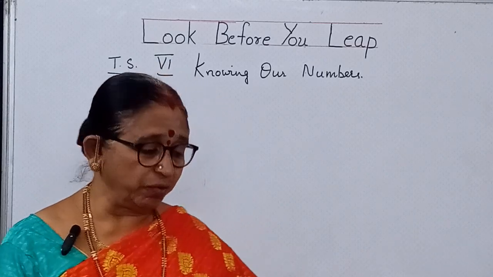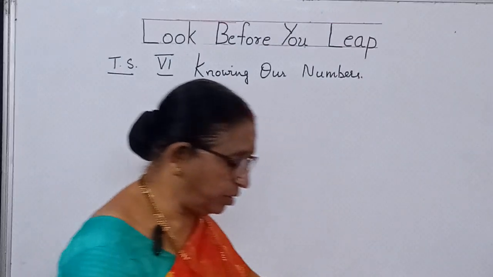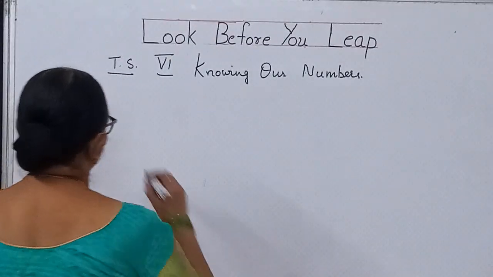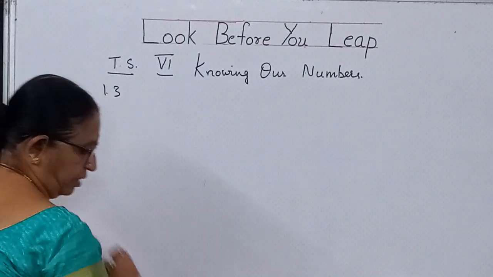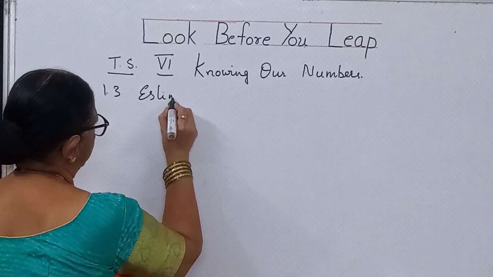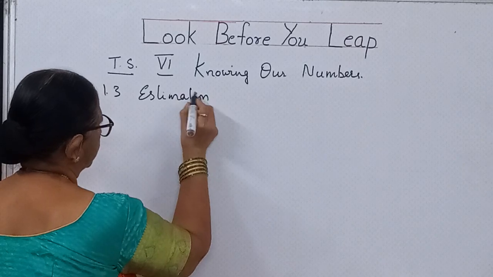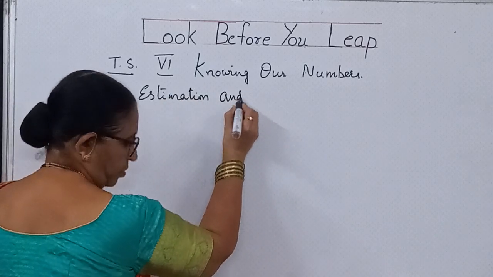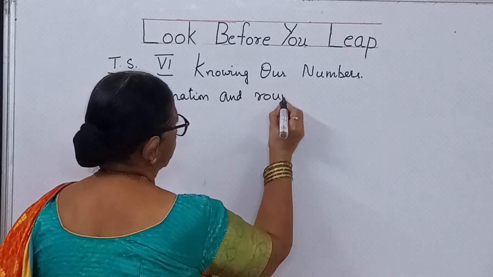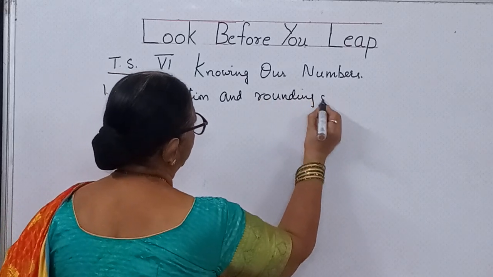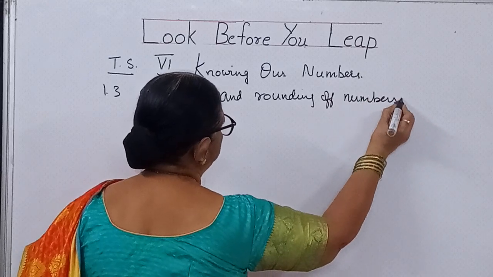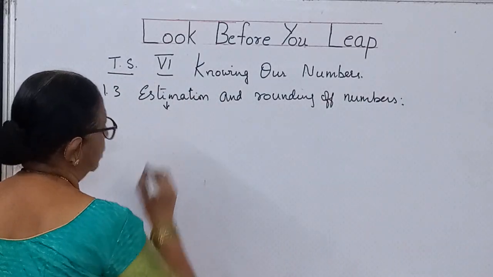Now, knowing our numbers. In this I have done the first exercise. Now under 1.3 you are having estimation and rounding off of numbers. So what do you mean by this estimation, children?